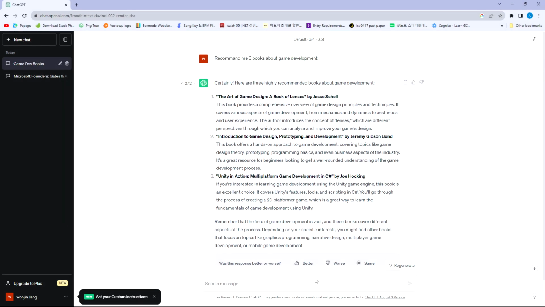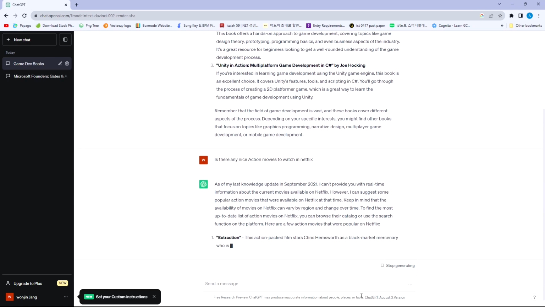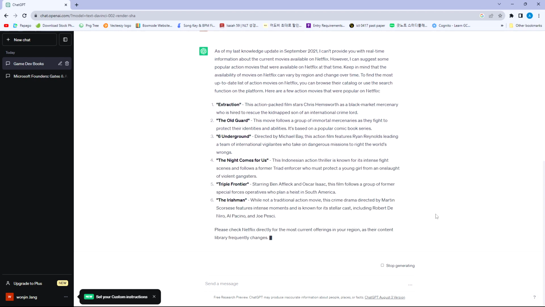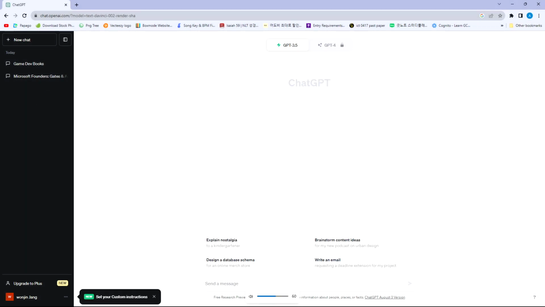You can also ask ChatGPT for action movies to watch on Netflix. And it will suggest 3 action movies to watch within September 2021, so new movies are not going to be on the list. The next thing we are going to use is language translation.